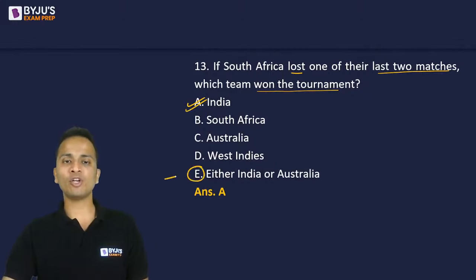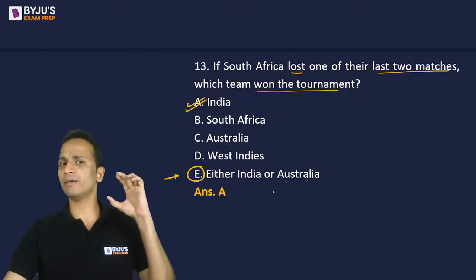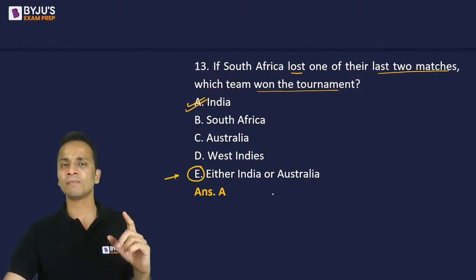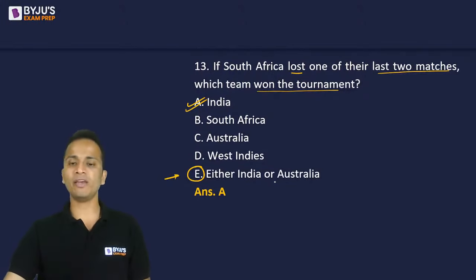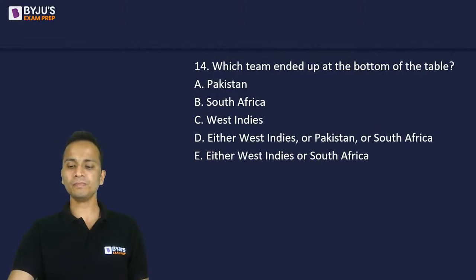Some students have given option E as the answer. Fine. So I have made you understand, even if the number of wins for India and Australia become equal, still India will be the winner of the tournament. So option A will be the correct answer. Let's move on to the last question.